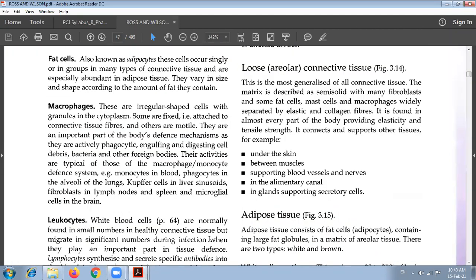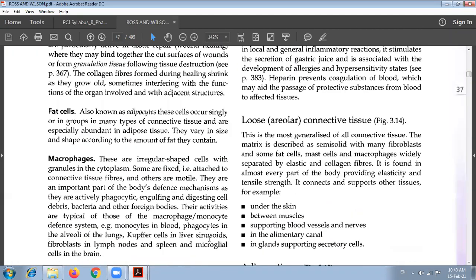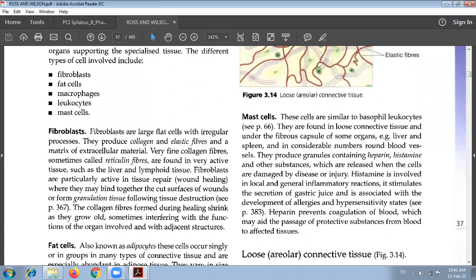The next is the mast cells. Sham, if you are listening to me, here is the answer to the question you asked. The mast cell is a type of connective tissue cell, and it has a role in the allergic response.